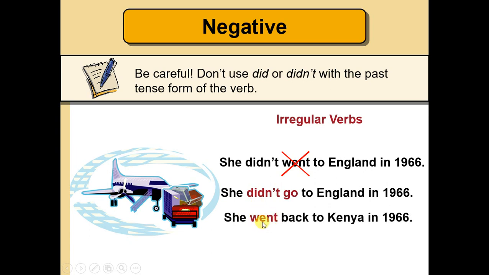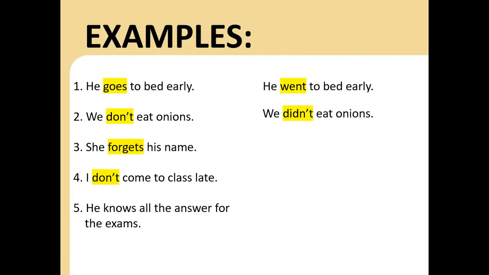Teacher, here we can use went. Yes. Why? Because it's affirmative and this is negative. She went back to Kenya in 1966. So that is the correct way for affirmative and the correct way for negative. This is incorrect. Remember that, please. Now let's continue with the exercises.